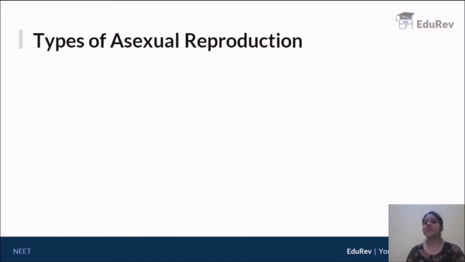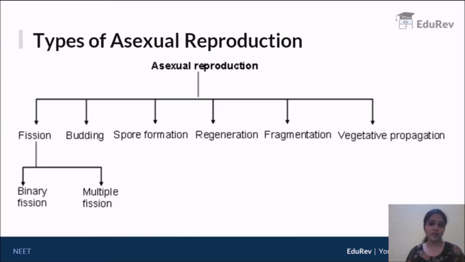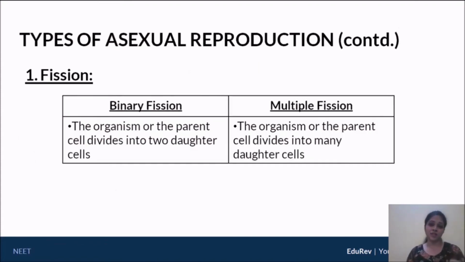Now, what are the various types of asexual reproduction? Here we have a whole list of them. In total, there are around 6 types of asexual reproduction. That is fission, budding, spore formation or sporulation, regeneration, fragmentation. Now often we make a mistake between regeneration and fragmentation, so I'm going to try to explain that to you here. And finally, vegetative propagation. So let's go to the first type of asexual reproduction, the simplest of all, and that is fission.